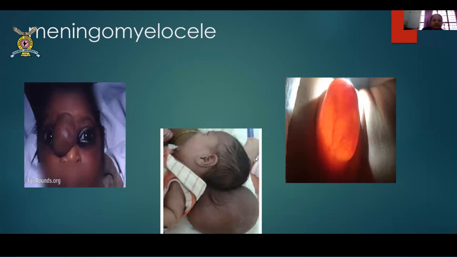So these are the different types of meningoceles. Remember, these are brilliantly transilluminant. So another way of diagnosing it: if you put a light and you see it, it will be brilliantly transilluminant swellings. This is very classical of it, and you can easily see this swelling.